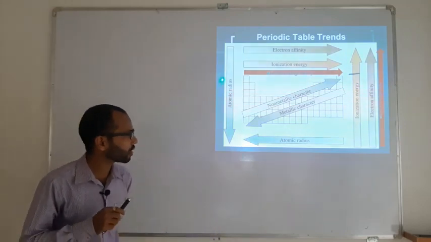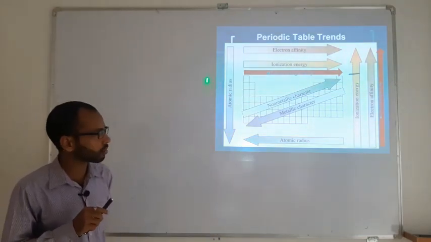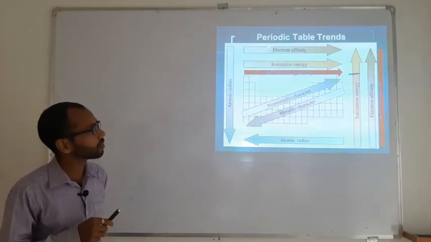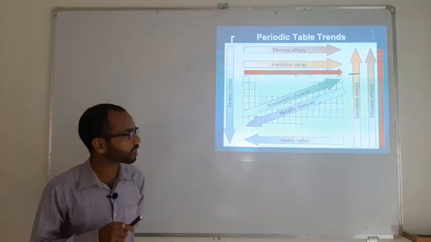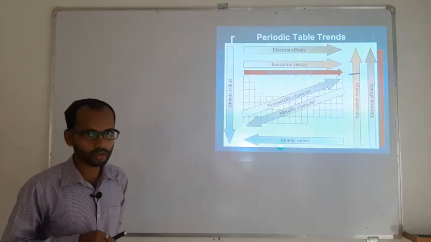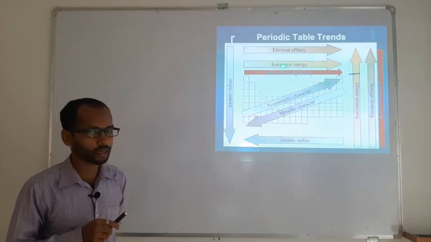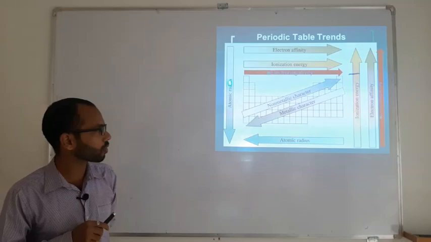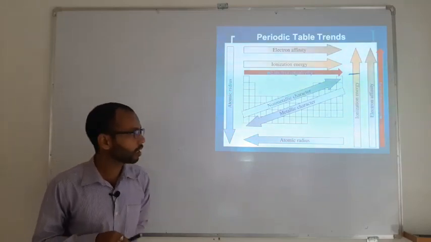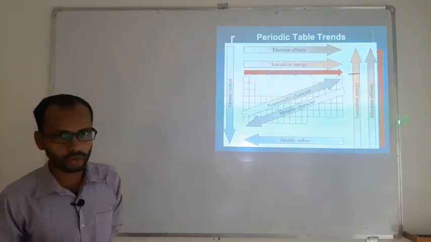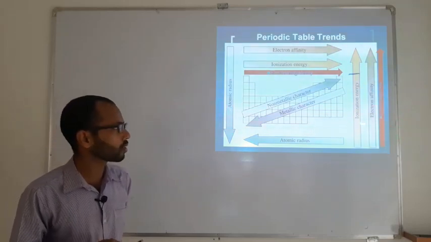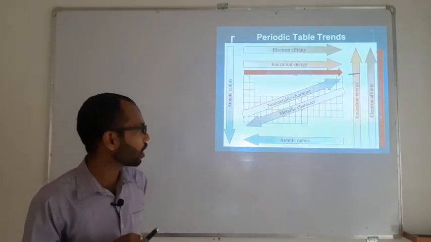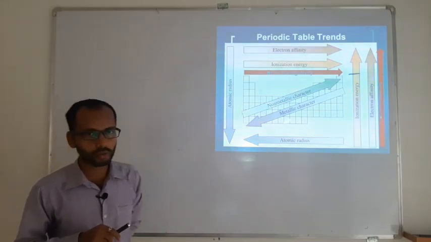If you just see the atomic radius, it goes on increasing down the group, and it goes on decreasing along the period, so right to left it is going to increase. If you see the electron affinity, ionization energy, electronegativity, they all are opposite to the atomic radius. As atomic radius increases, they all decrease. As atomic radius decreases, they all are going to increase. Similarly, down the group also, atomic radius and the other properties are opposite. Means atomic radius is somewhat opposite to the other properties, and metallic property and non-metallic property are going to be